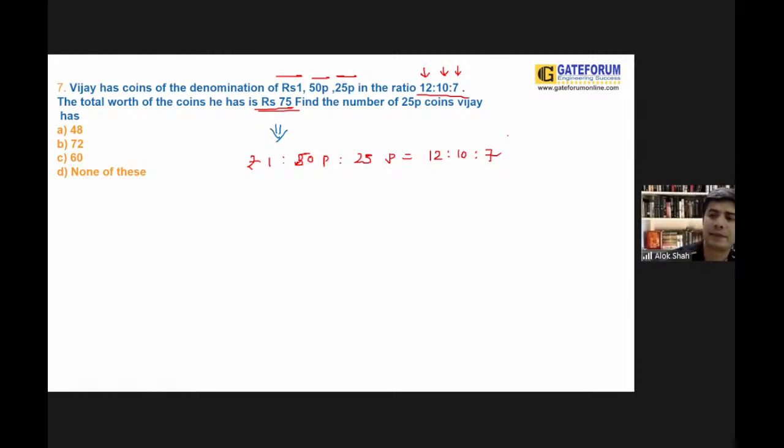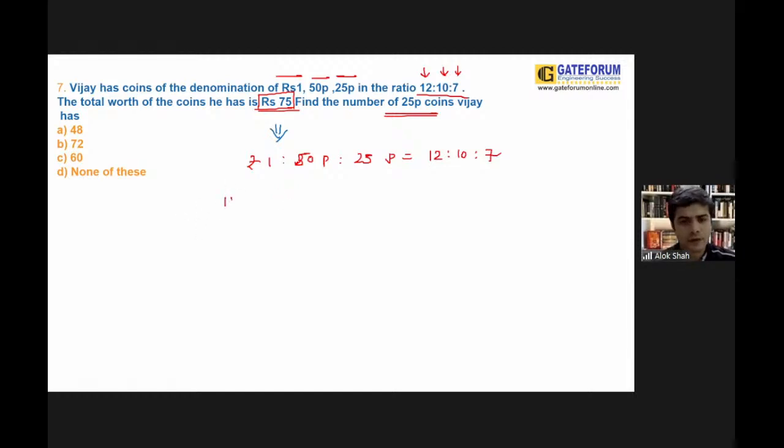One student requested me to repeat the previous question. Guys, once I explain this, after the explanation, I'm going to repeat the previous question, so don't worry at all. Now, guys, the total value could be rupees 75, and you need to find out how many 25 paise coins will be there.